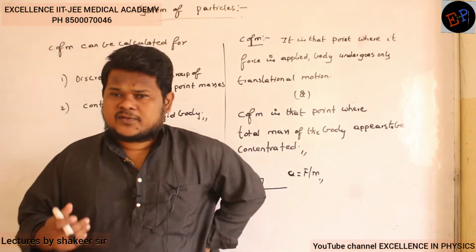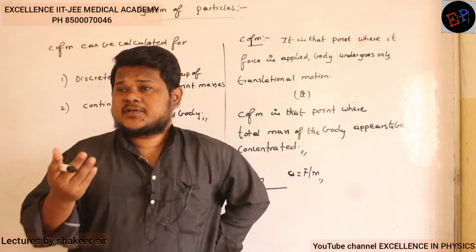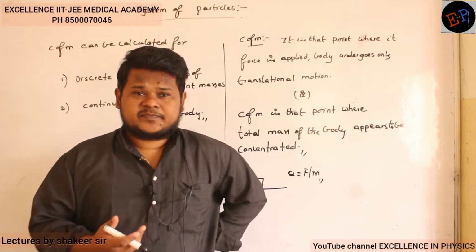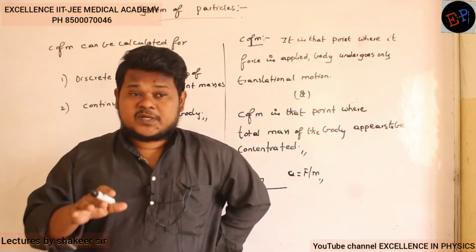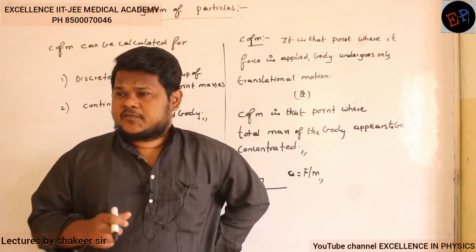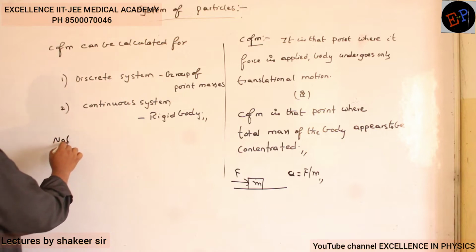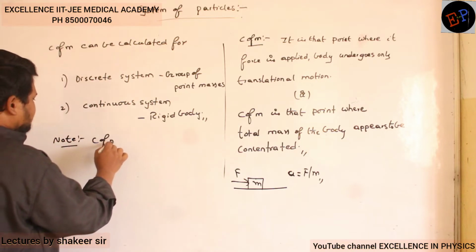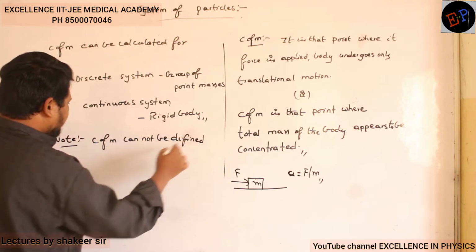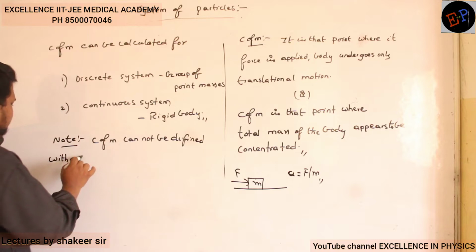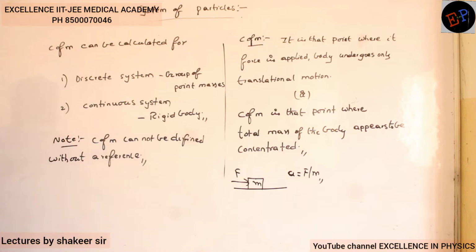For example, if I want to say that Umesh is at a distance of 10 meters, 10 meters means from where am I measuring this 10 meters? From a particular reference. So reference is compulsory. Therefore, to calculate center of mass also, a reference must be there. Without a reference you can never calculate center of mass. So the note point I have to write is that center of mass cannot be defined without a reference. So a reference must be there to calculate center of mass.